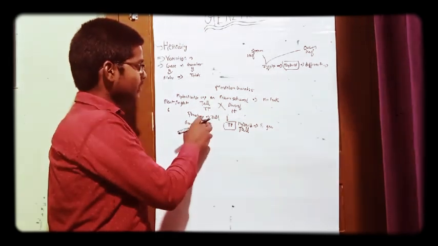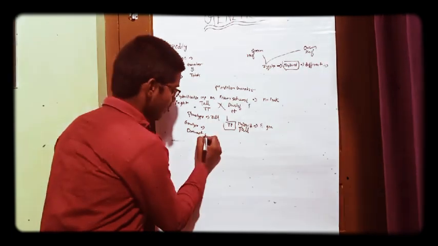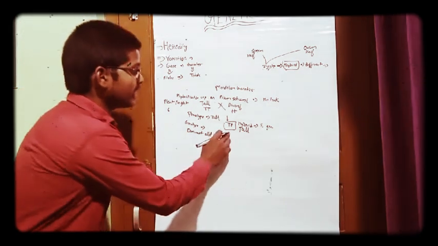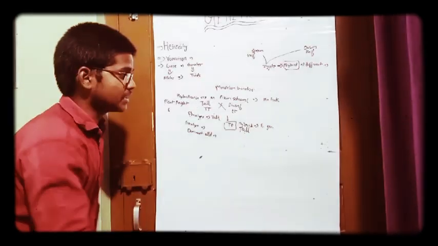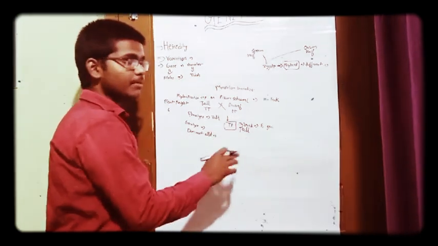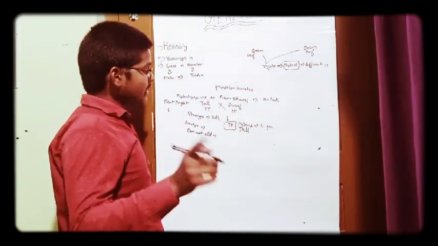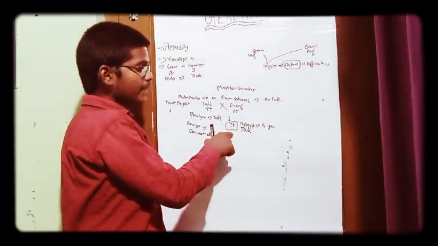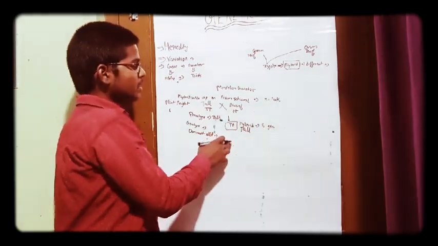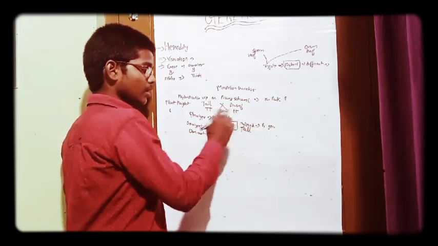That's why we call capital T allele a dominant one. So our definition is that the dominant allele is that allele which is able to express itself in the F1 generation where hybrid is formed. That's why this hybrid is a tall plant. Otherwise, if small t were the dominant allele, then this hybrid generation would be dwarf. But capital T here is the dominant allele, so this hybrid plant is tall.